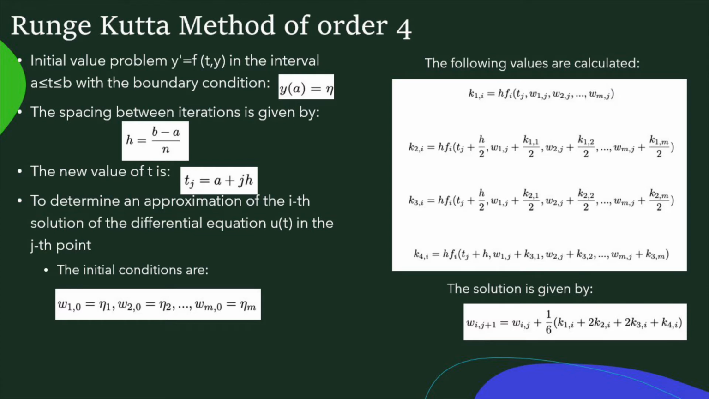K1i is the product between h and the function evaluated at the initial conditions. K2i and K3i is the product between h and the function evaluated at the initial conditions. However, half of the spacing is added to the initial time, and half of the previous value obtained for kji is added to the respective initial value wij. K4i is the product of h and f evaluated in t plus h and the initial value wij plus the previously obtained kji. Finally, the ith solution at the jth point is the addition of wij plus 1/6 of k1i plus 2k2i plus 2k3i and k4i.